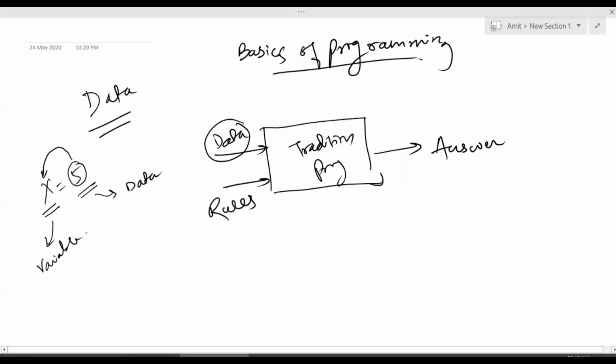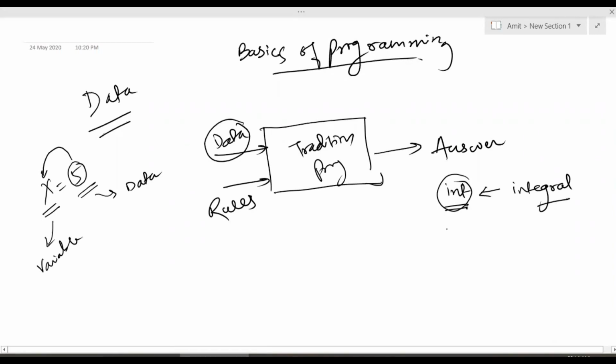Now there could be different kinds of data, and your computer should understand on what kind of data it is going to work. On the very basics, there are 3-4 kinds of data. I will be talking in terms of Python a little bit. The first one we call int, which is integral values. What is integral? Whole numbers, natural numbers, which do not have a decimal part. Those are integral values.